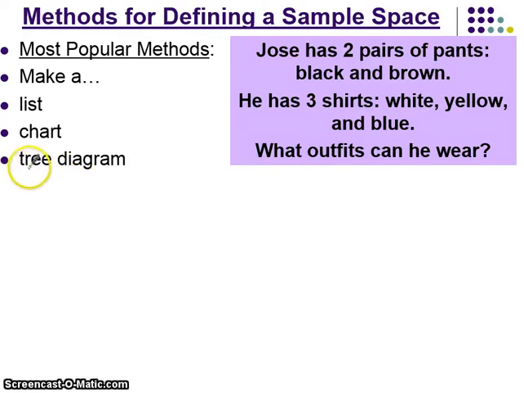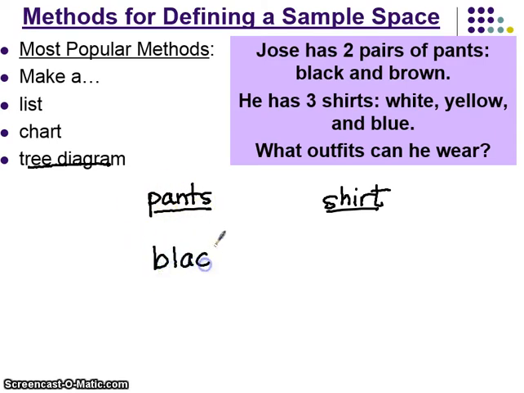The last way is to make a tree diagram. It also shows your 2 choices by listing them at the top. We will be making a choice about pants and about shirt. This will show the paths that he could choose. So, when we talk about his pant choices, he could choose black pants or he could choose brown pants.